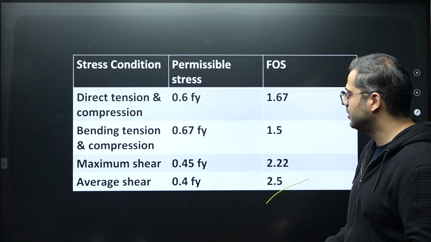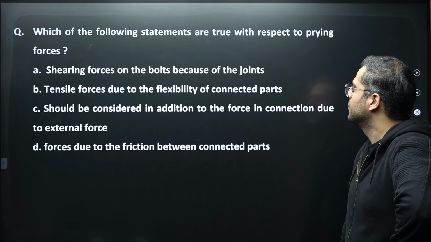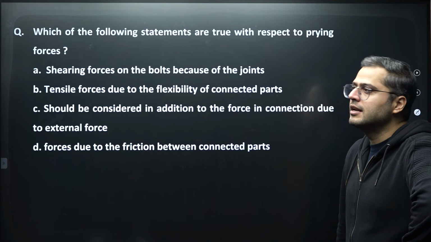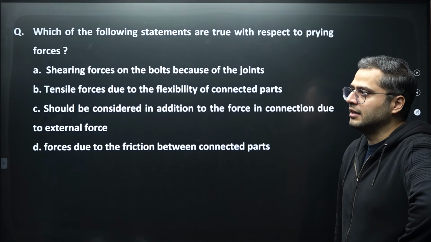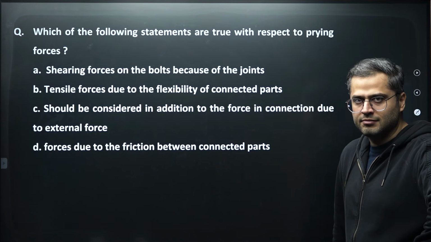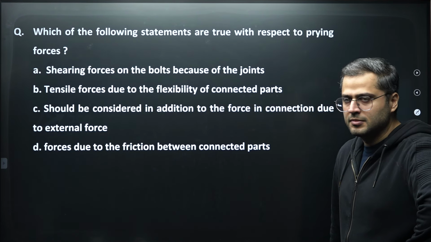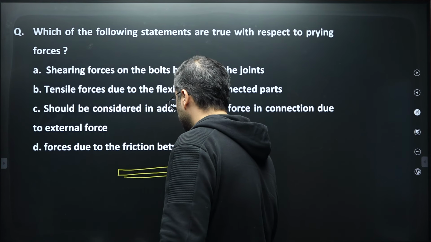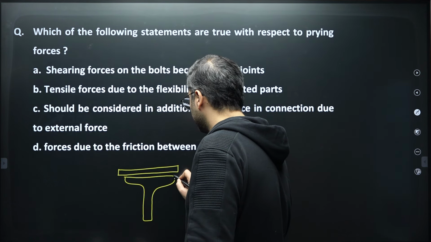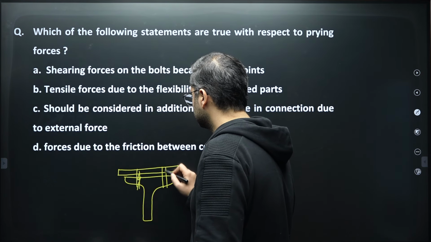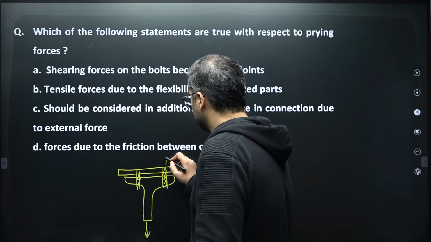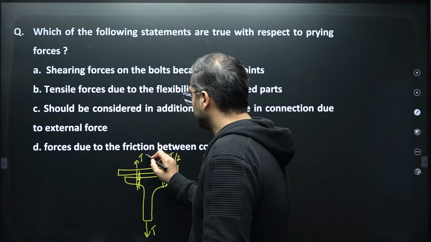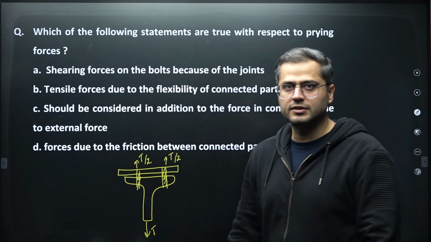And next, which of the following statements are true with respect to prying forces? Prying force is generally considered in flexible tension connections. It is an additional force which is induced in the connection because of the flexibility of the connection. So when we consider a tension connection like a hanger connection, let's say a simple diagram, partially it will be distributed. The main member is subjected to T and T over here. So T by 2 and T by 2 shall be considered right over here.